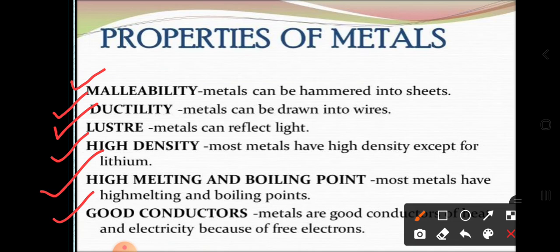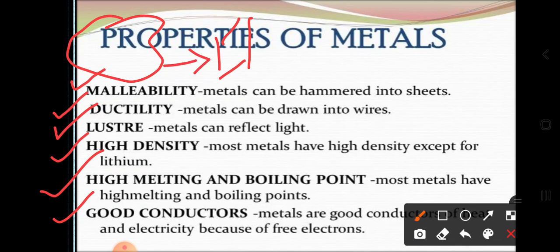When we are talking about the malleability property, the metals can be hammered into sheets. Dear students, suppose this is a metal which doesn't have any particular shape. By applying any physical activity like hammering, or any other activity which compresses the metal, what happens? The metal can be converted into thin sheets. So this property is nothing but the malleability property.